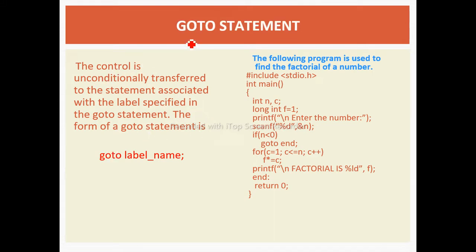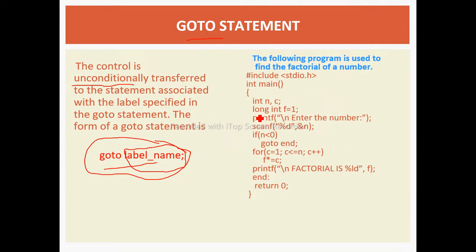Okay, so the go to statement is an unconditional transfer. Why? Because in a go to statement we are not checking any condition, we are just passing the control to that statement. So the go to statement unconditionally transfers to the statement associated with the label. Go to किसके साथ यूज होता है, compulsorily with the label always. So go to is the keyword, followed by a label name. We can give any label name, label name हम कुछ भी दे सकते हैं, but go to always works with the label name only.